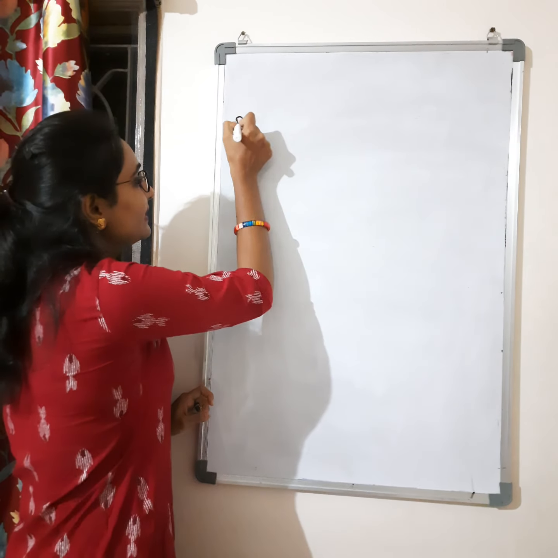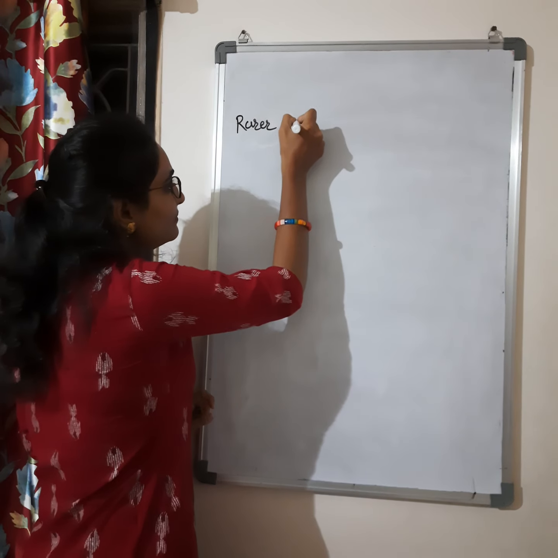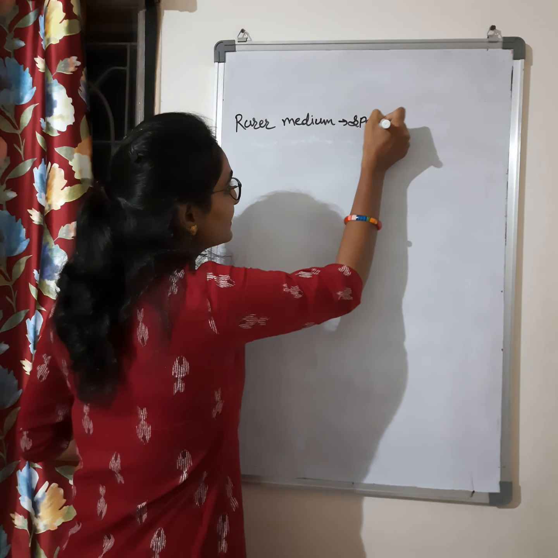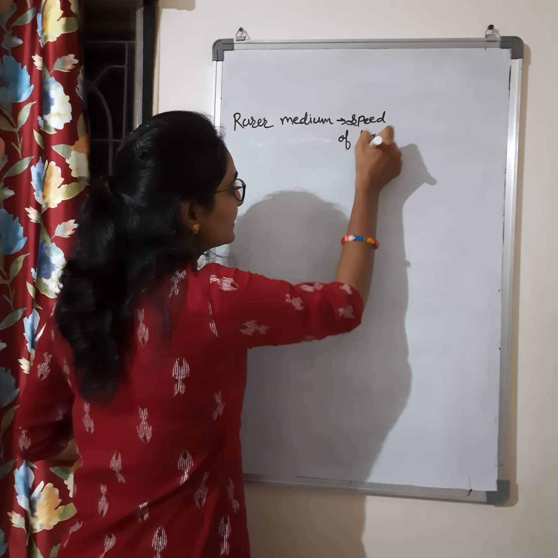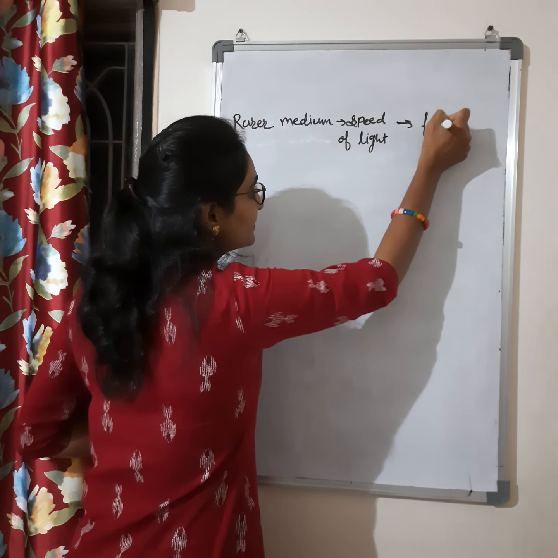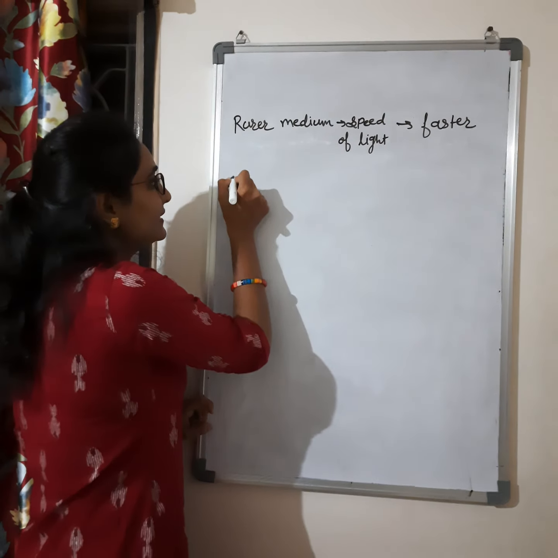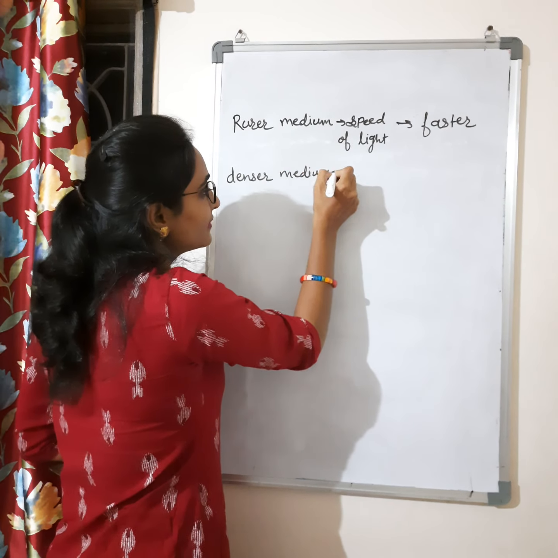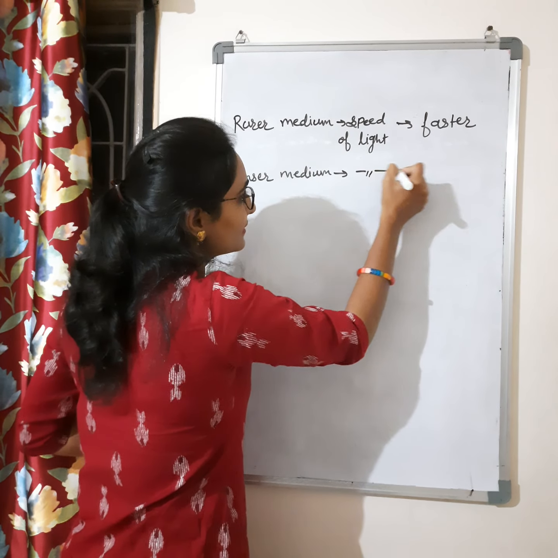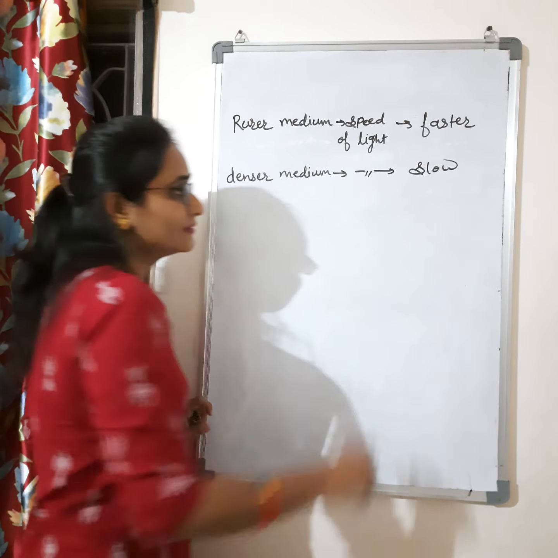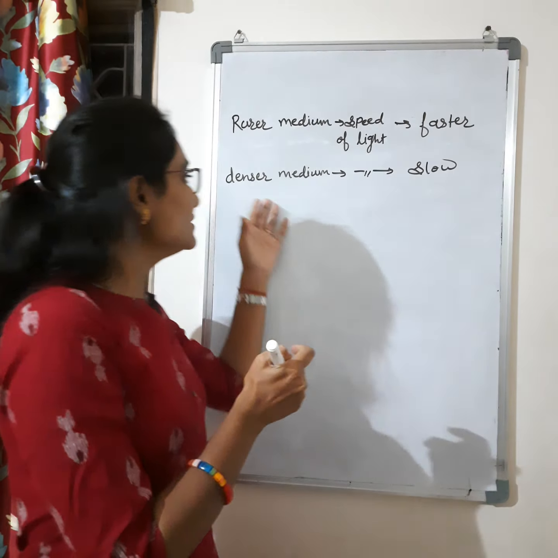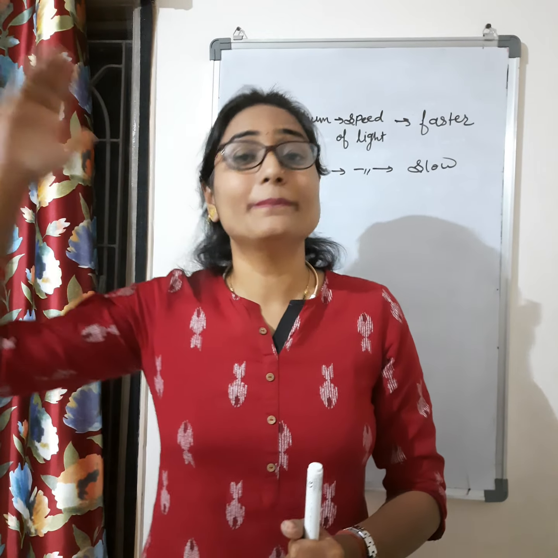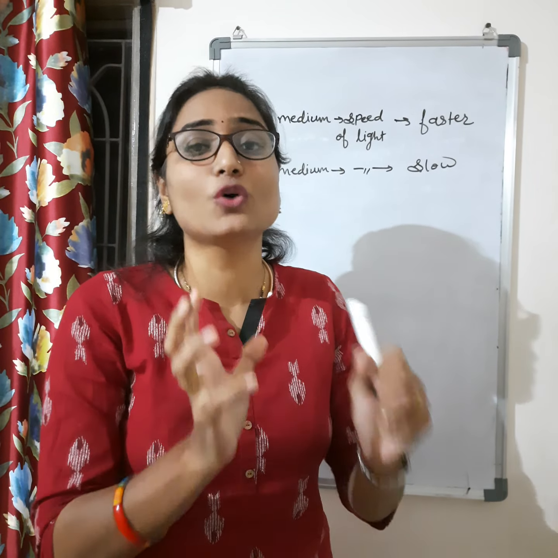That means in rarer medium, speed of light is faster, right? In denser medium, speed of light is slow, right? So denser means what? Optically denser. So if we want to calculate the density, not mass density, we are talking about optical density.